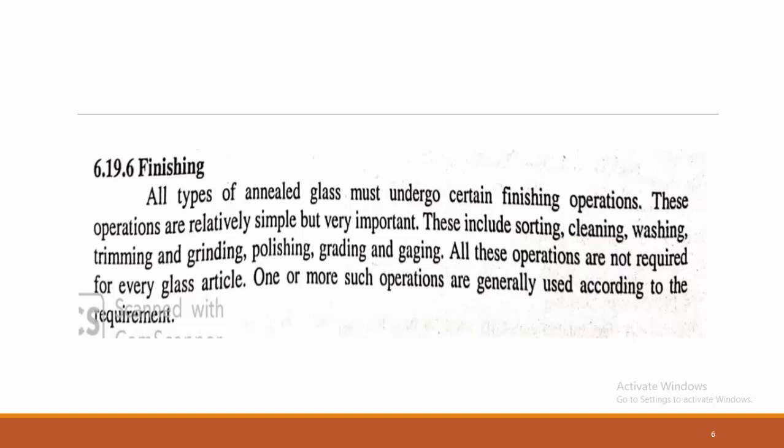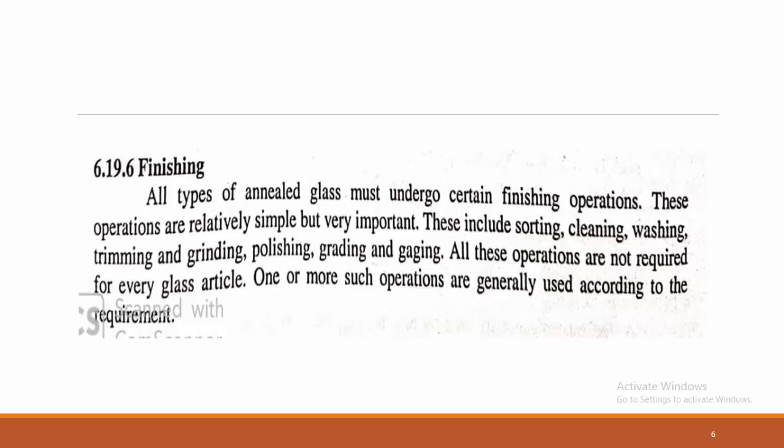Finishing includes sorting, where we have to sort out the articles. Maybe some are defective in shape, or after annealing some have decreased internal strain, and some have increased internal strain. Likewise, this includes sorting.